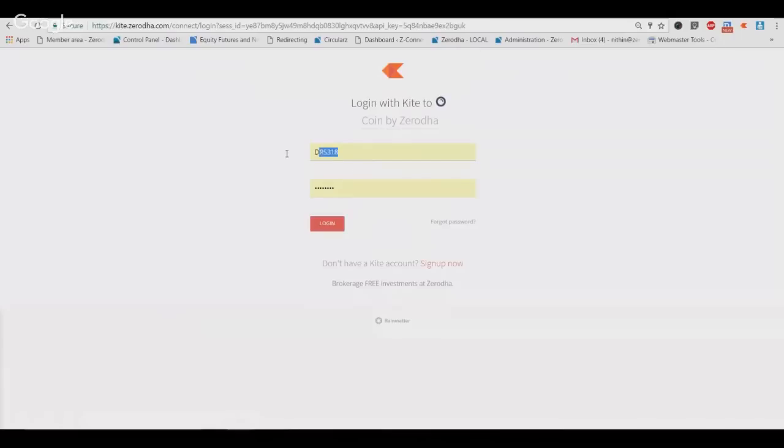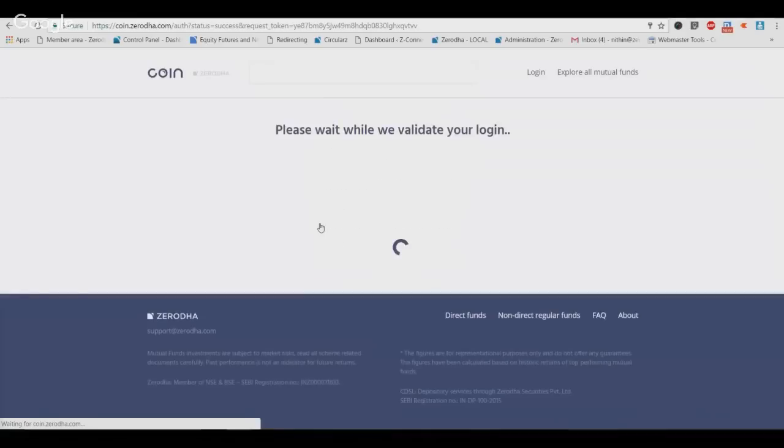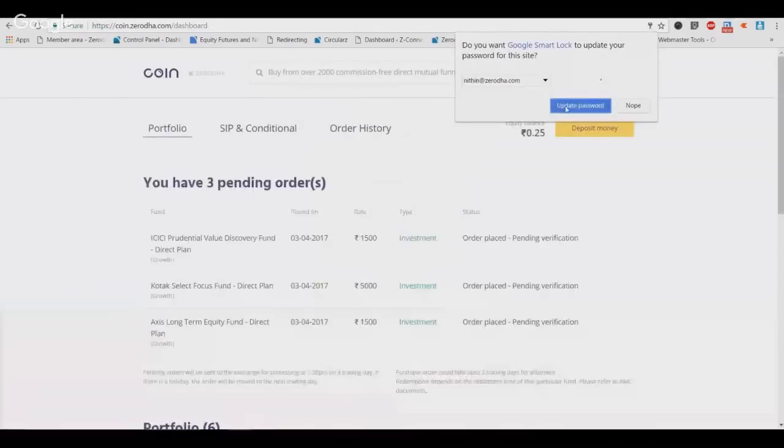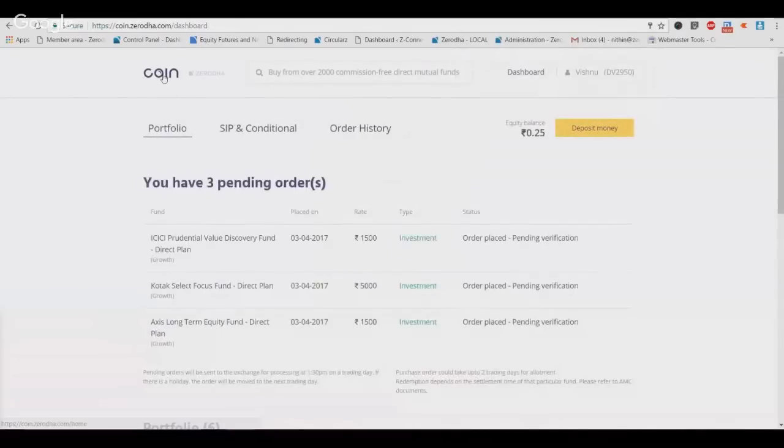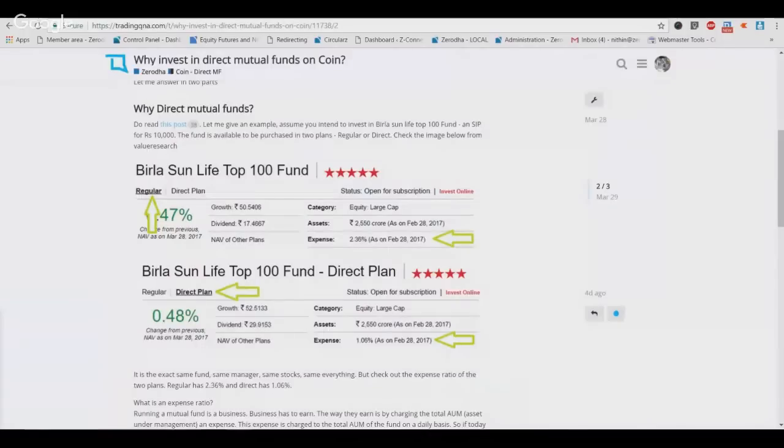So let me try logging in here. Okay, so this is essentially coin.zerodha.com, right? So now let me go back to the answer.